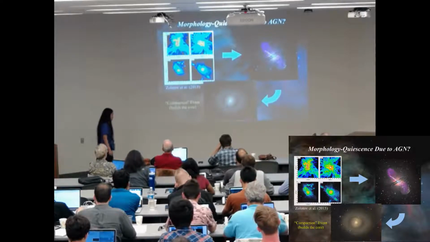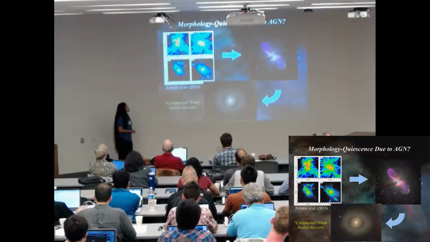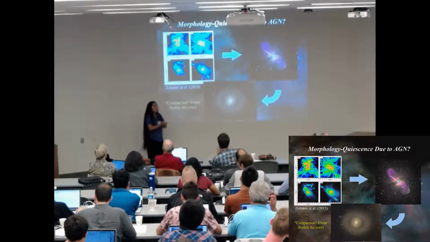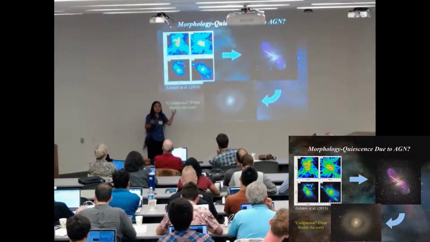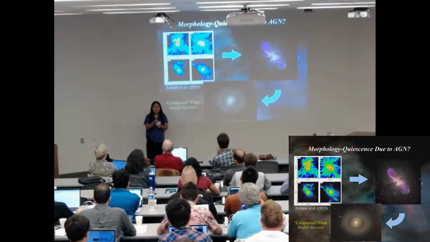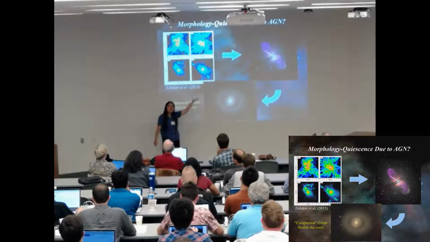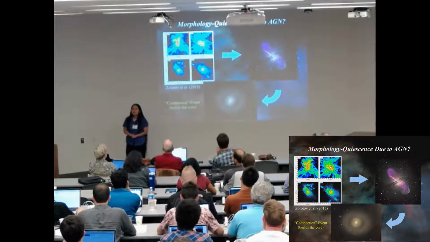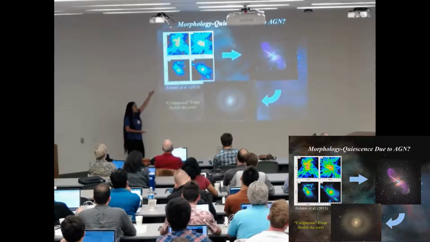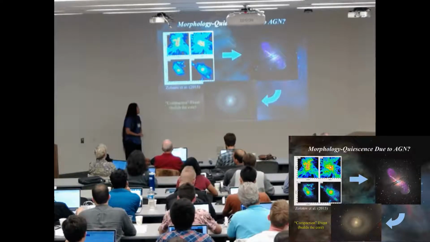So one idea, which is a very popular idea, is that compaction, as Avishai likes to call it, drives low metallicity gas towards the centers of a galaxy. And that infalling gas causes two things. One, it causes a central starburst so that the central core mass, core density, increases. And two, it's thought to also trigger an AGN, which then might be responsible for turning the galaxy red and dead. Okay, so this process, at least the funneling, the loss of angular momentum of the gas, is something that Avishai likes to call compaction.